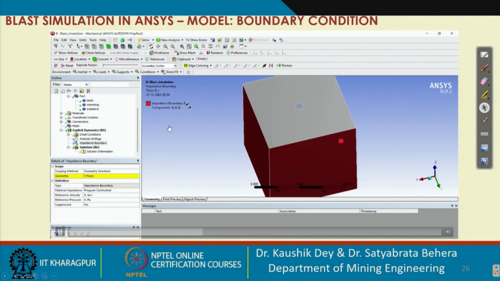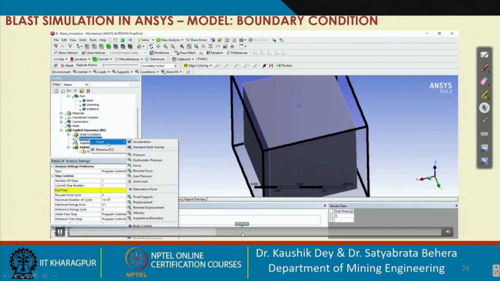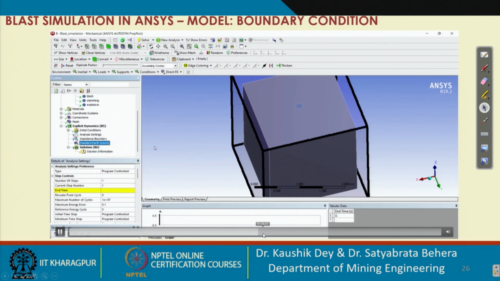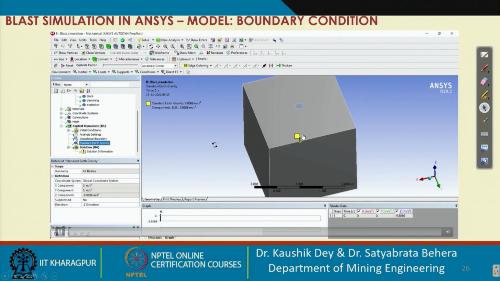Now the second boundary condition we will add is the standard gravity. We'll add the gravity in the negative z direction. In the z direction, our top free face is there.